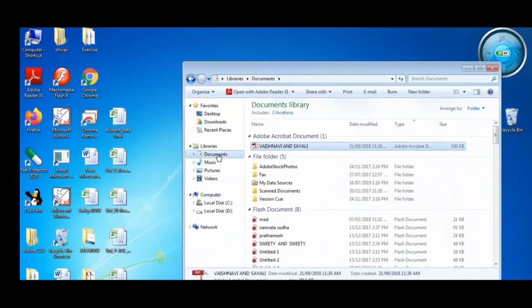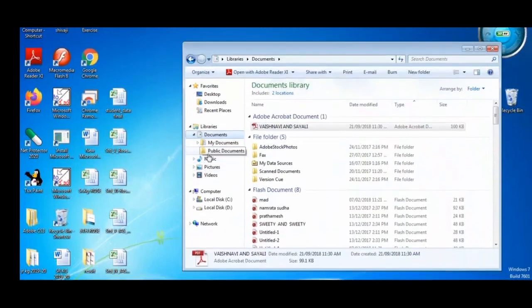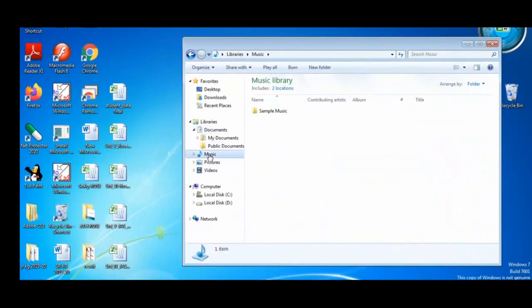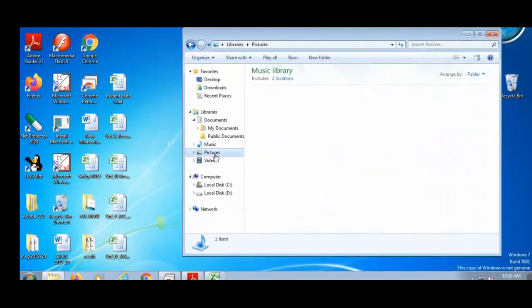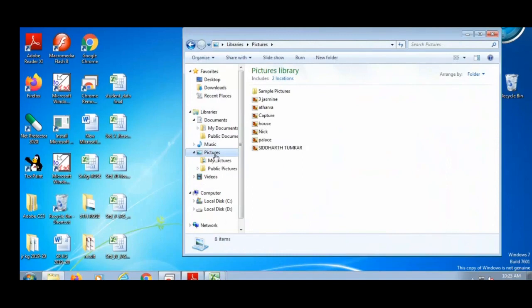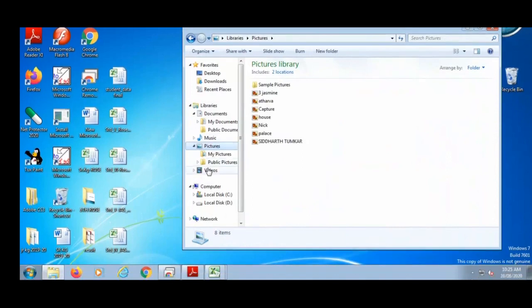Documents: in the documents, all document files are stored. In music, all music files are stored. In pictures, all picture files, all images get stored. In videos, all videos are stored. It means we store different files in different folders.